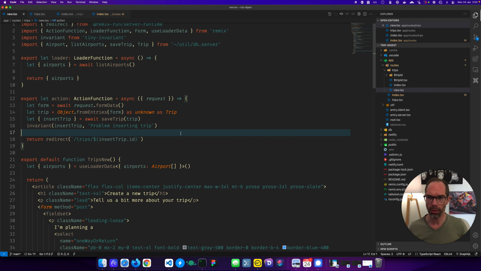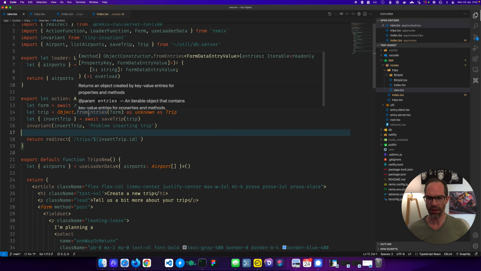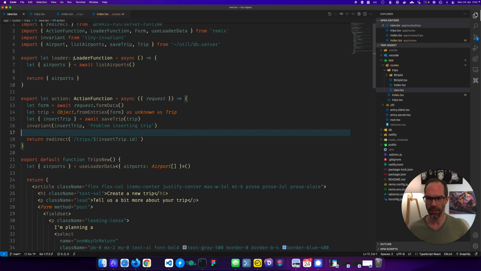That's cool, but I am kind of blown away with how nice it is to have this in the one file. Here's where I get the data. It's safe. I can make a DB call right here. It's okay. I can write SQL here. It's completely fine. It's not going to get shipped to the client. And I can do the same here for the action. I'll show you what these list airports and save trip and everything else looks like in a sec. But having all the mutations here and the queries here and then just rendering this, I really like this. It's super cool.